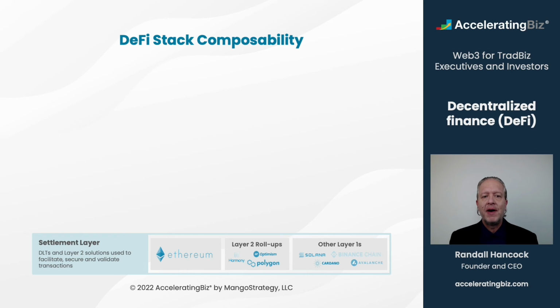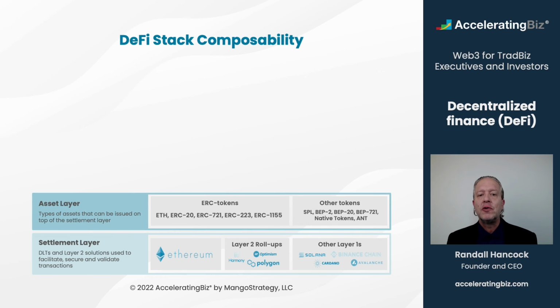Let's look at a modified DeFi stack to explore this composability-enabled innovation. Layer 1 and 2 blockchains provide the settlement layer for DeFi, as they're used to facilitate, validate, and secure crypto asset transactions. Additional crypto assets are built in the asset layer, enabled by ERC tokens, for example, on Ethereum, as well as comparable standards on other blockchains.